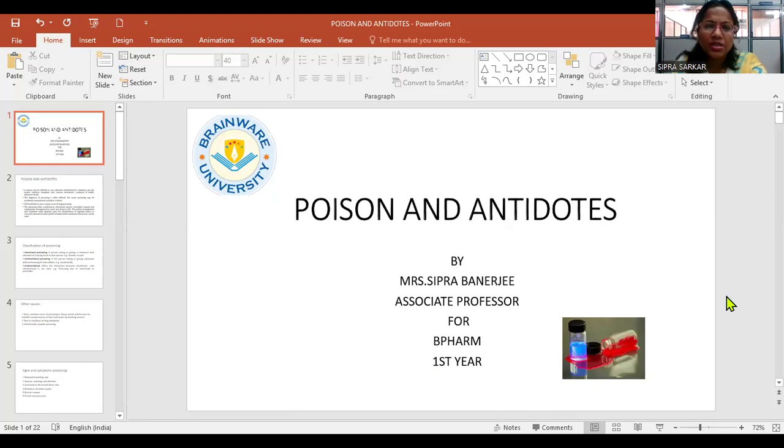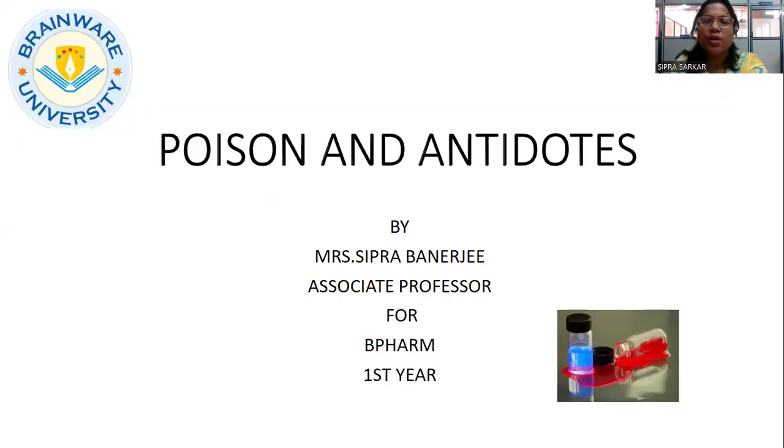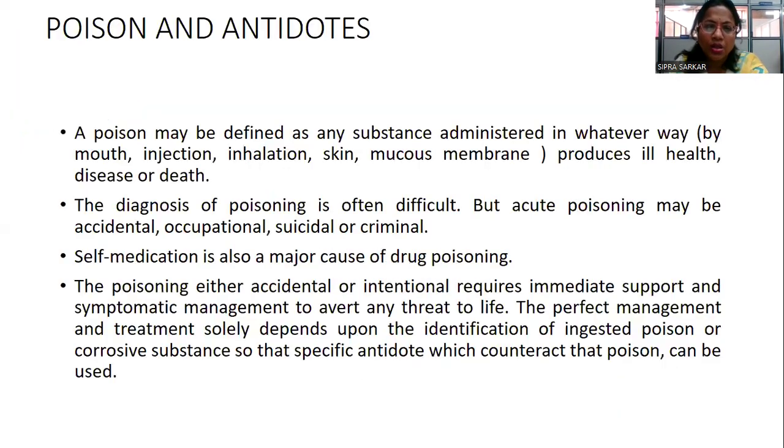I would like to present the topic on poison and antidote. That is from Unit 4 of your Inorganic Chemistry. So all of you know what is poison. Poison is the most dangerous chemical which will disrupt the biological system. Okay. So going to the definition.